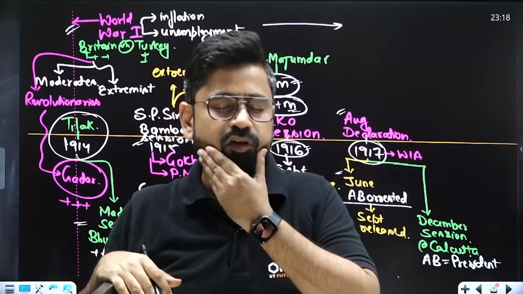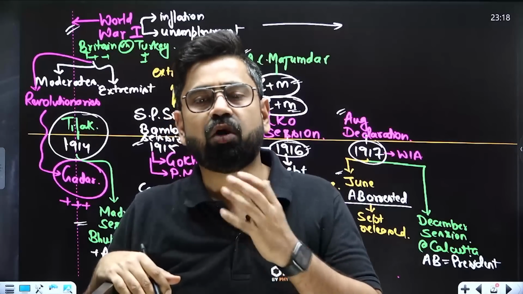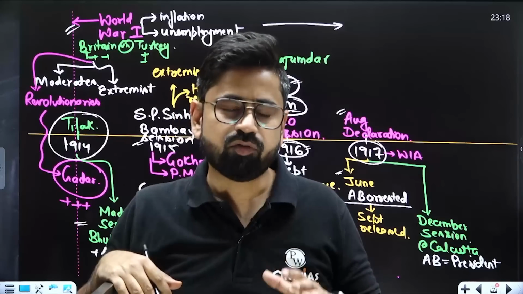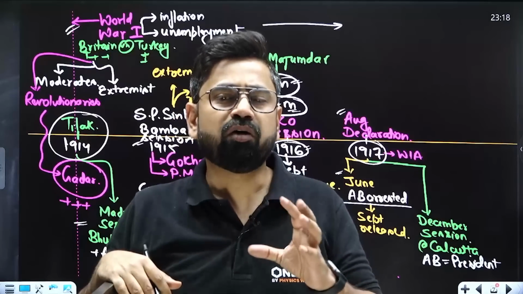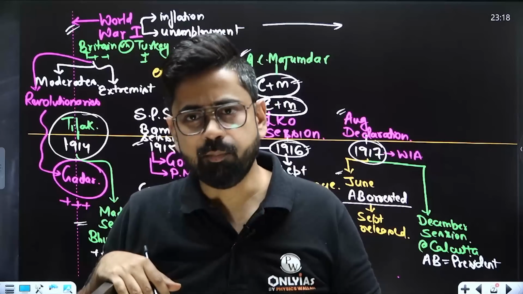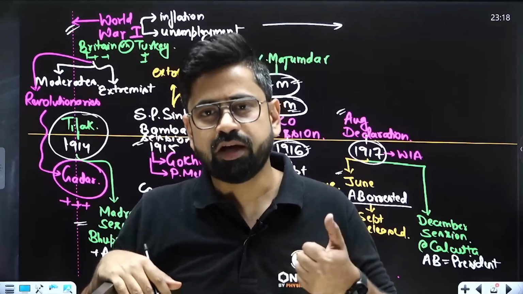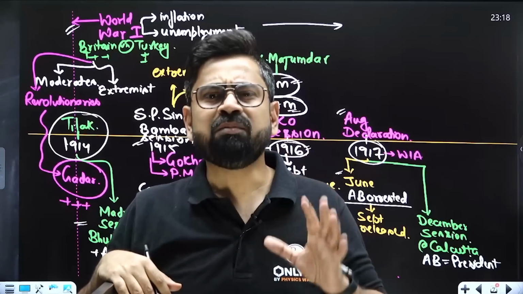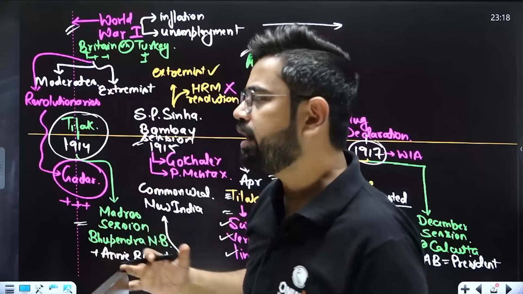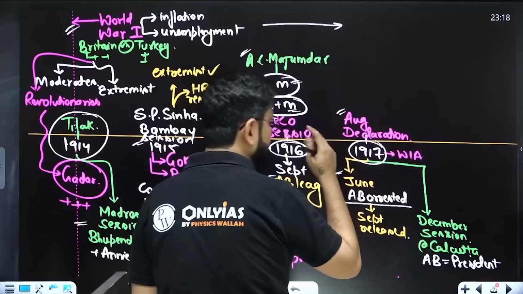At that time, our Secretary of State was Montague. So Montague basically gave this August Declaration, where he somehow said that responsible government is the aim of Britain. So we also thought that, okay, finally we are on the same page, both are talking about responsible government. It seems like we won, right? So here the Home Rule movement actually faded away.